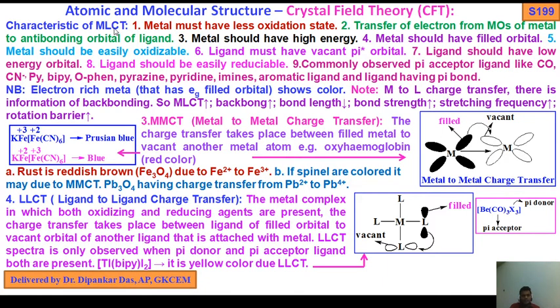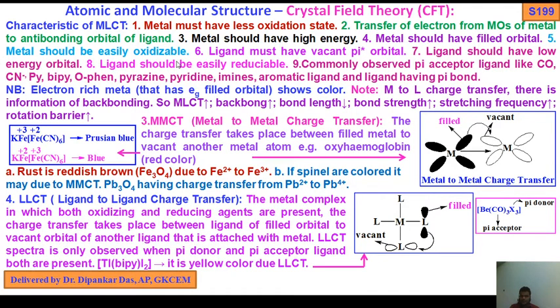So now, characteristics of MLCT. The metal must have a low oxidation state. Number 1: transfer of electron from the molecular orbitals of the metal to the antibonding orbital of the ligand. The metal should have high energy, the metal should have filled orbitals, and the metal should be easily oxidizable.